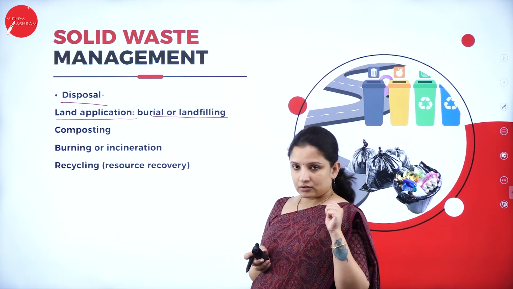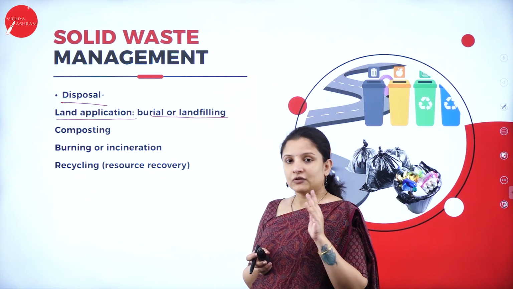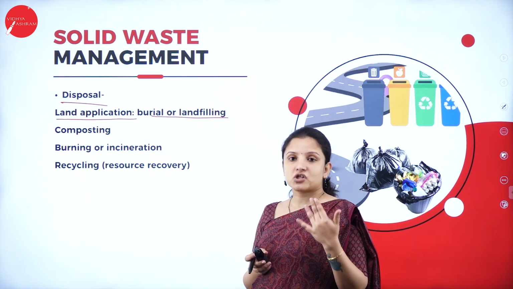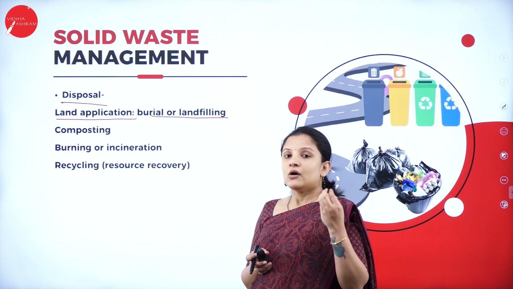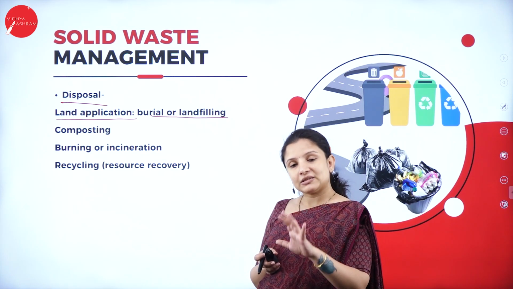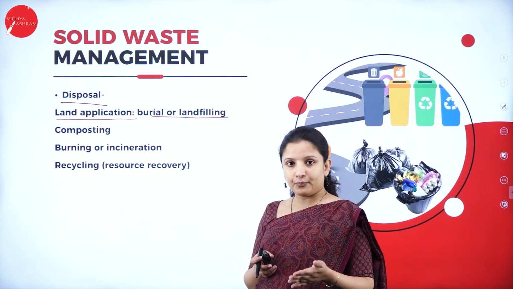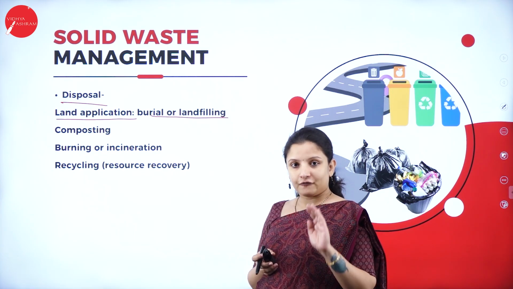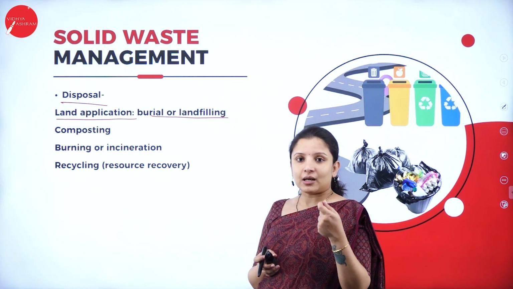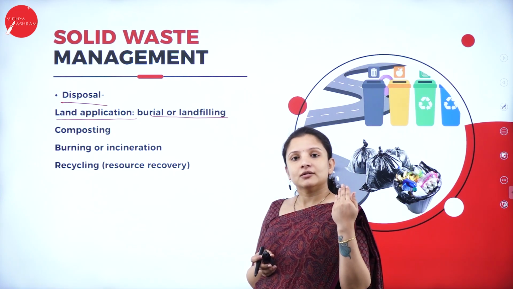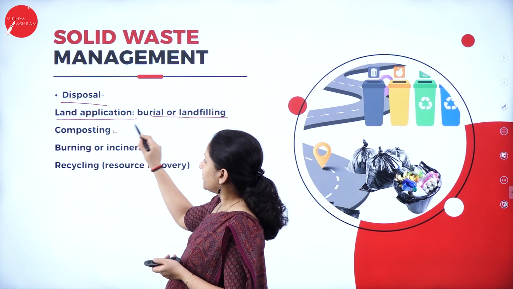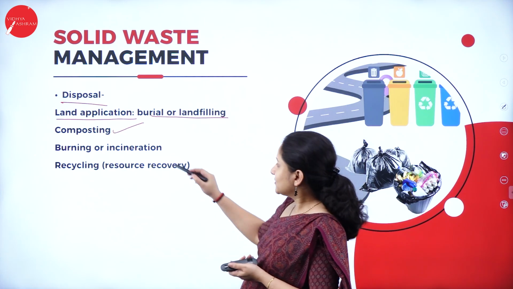After this, there will be some waste which is capable of decomposition, like the vegetable waste that we use in a house. What they do is they separate the vegetable waste, mix it with soil, allow it to decompose and leave it like that for a few weeks or months, and whatever compost comes out of it is again sold as organic waste. That can be done. So composting can be done, then burning or incineration.